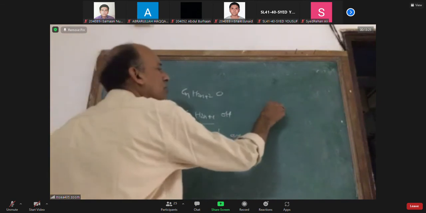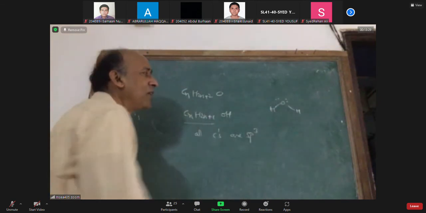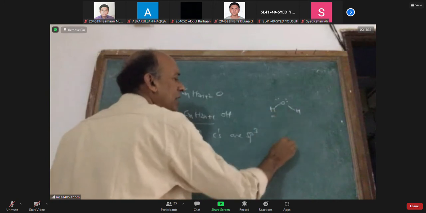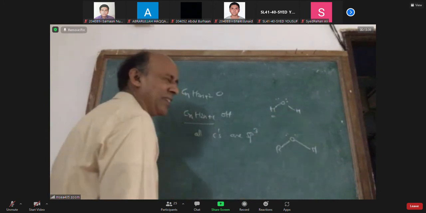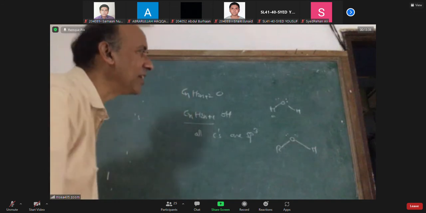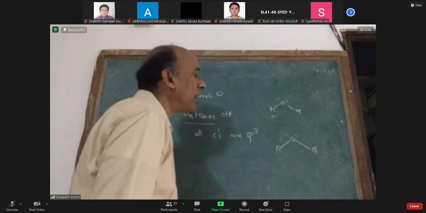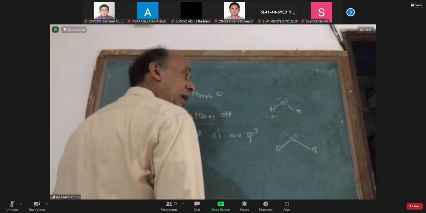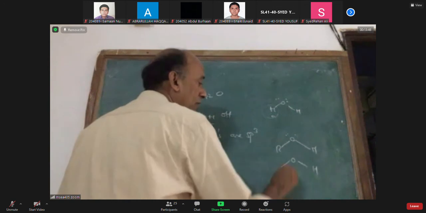In water also, oxygen is sp3 hybridized. Alcohol is formed by replacing one of the hydrogens of water with an alkyl group. Then the simplest alcohol I can think of is methanol.